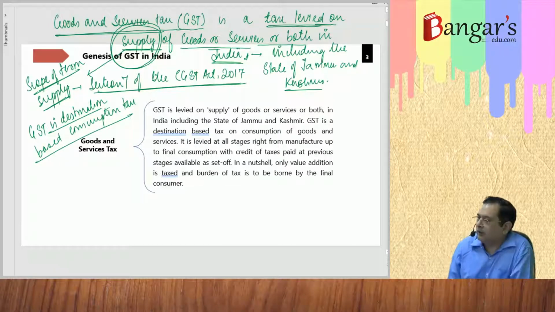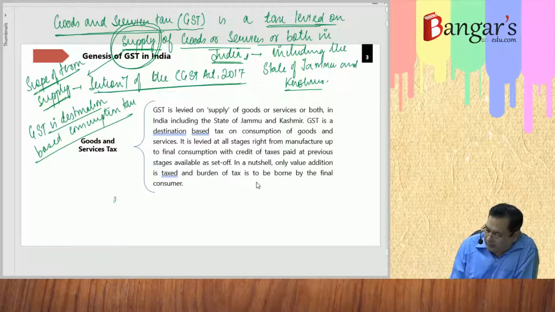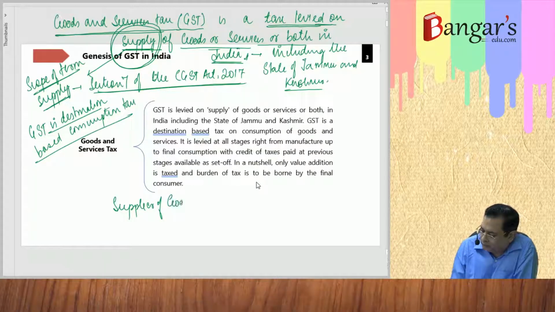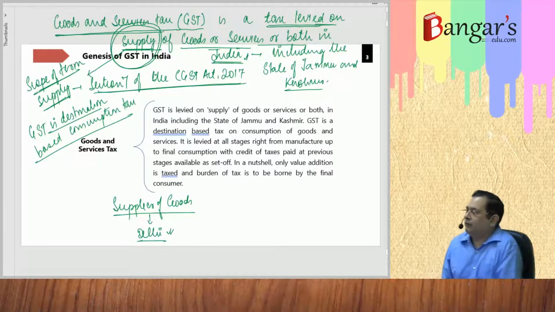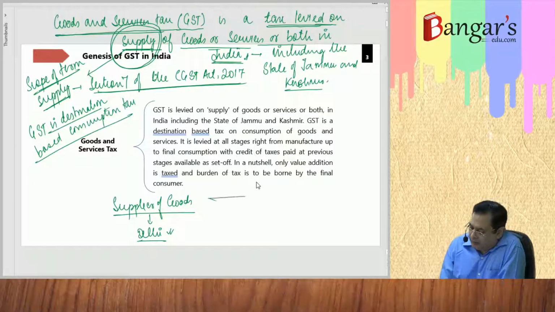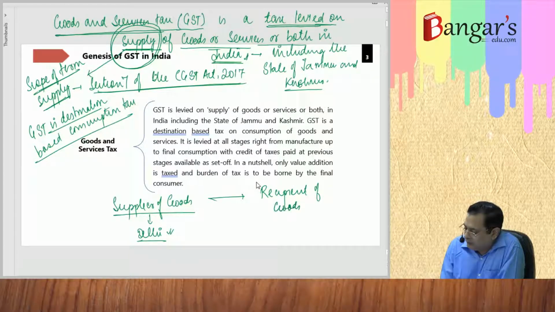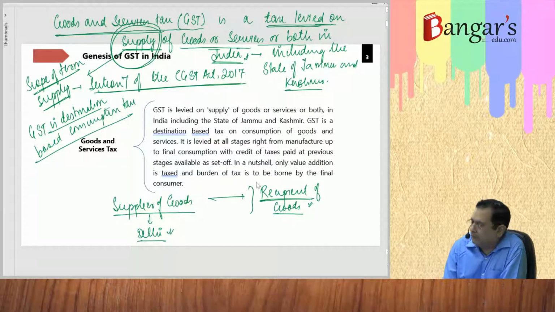Destination-based consumption tax. Say, supplier of goods is in Delhi. Supplier of goods is in Delhi. And recipient of goods, with goods delivered to him for consumption, is in, say, Rajasthan.